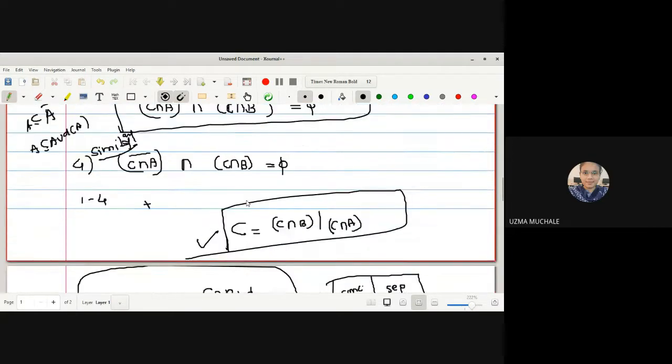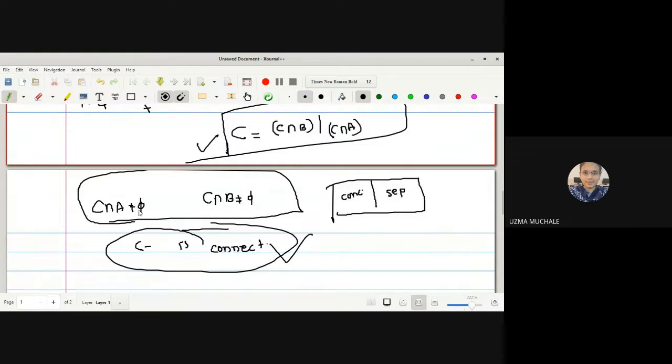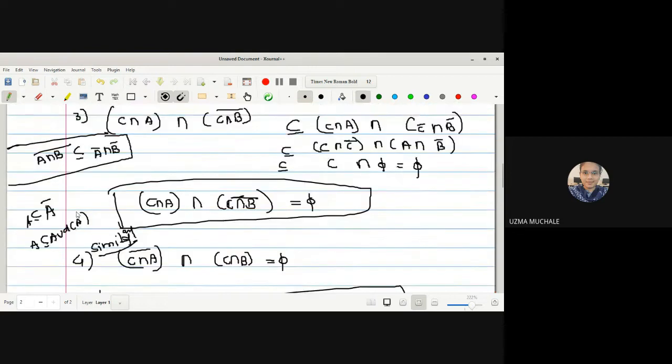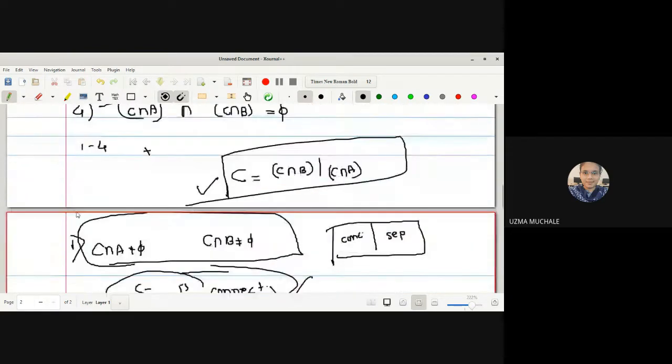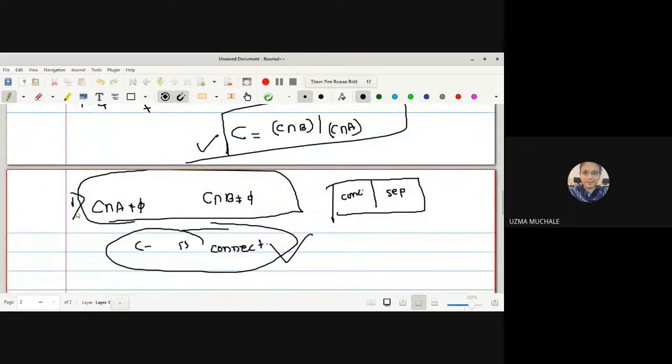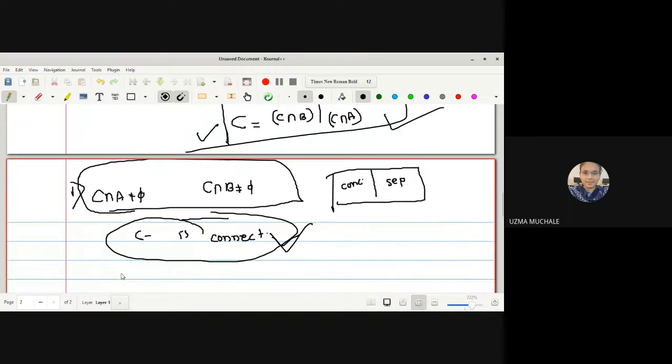Okay, but what was our assumption? C intersection A and C intersection B are both non-empty, right? If both are non-empty, this is your first condition, and then the second, third, fourth, and fifth. So we assumed the first condition, and with the next four conditions we proved that C is separated. But given that C is connected, what should be the right assumption then?